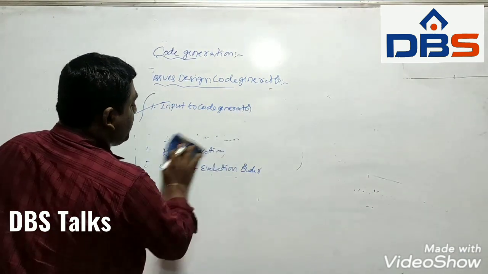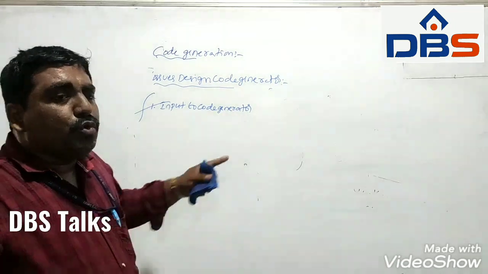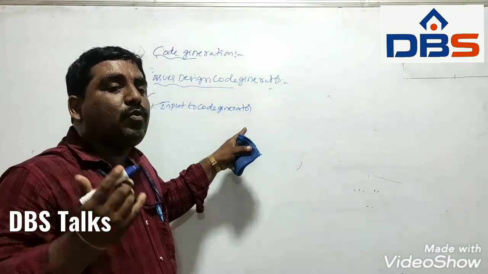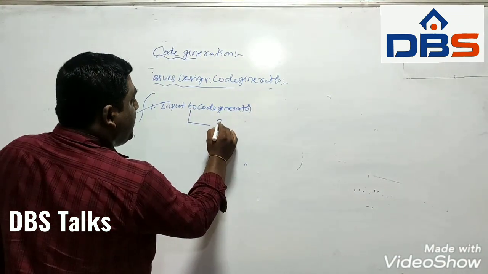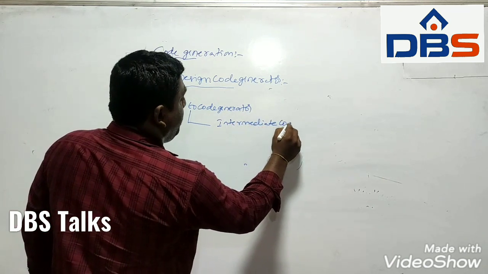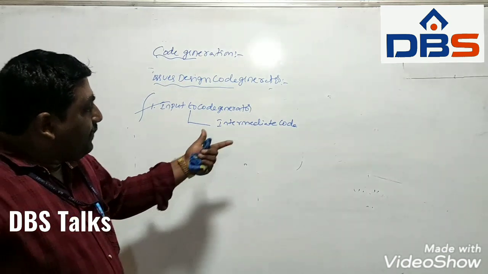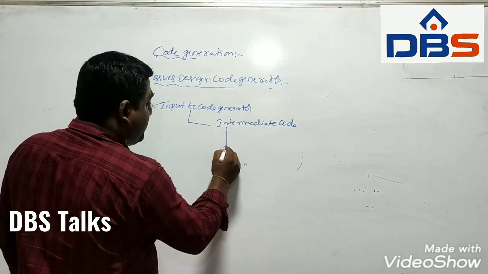Just now we discussed, what is the input to the code generator? The input to the code generator is intermediate code only. The intermediate code may be represented in three ways.